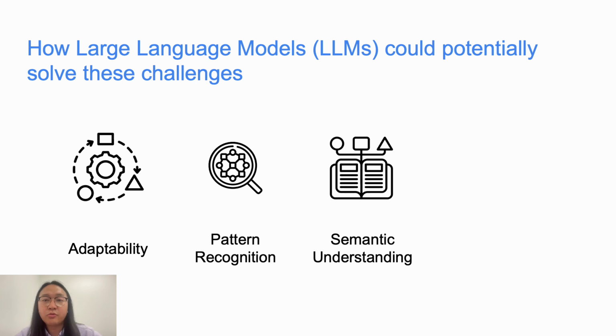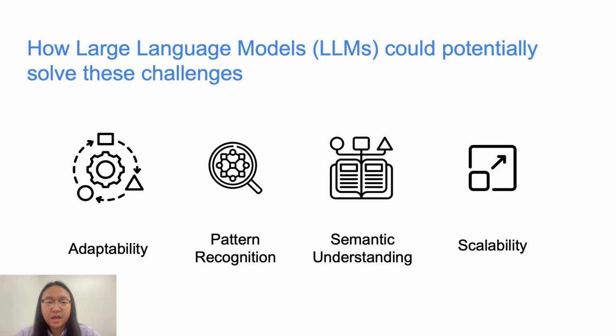They are capable of rich semantic analysis, interpreting the meaning behind network data in a way similar to understanding human language semantics. And lastly, let's not forget the scalability that large language models bring to the table. They can efficiently process and analyze vast amounts of data, which is crucial for extensive network monitoring.